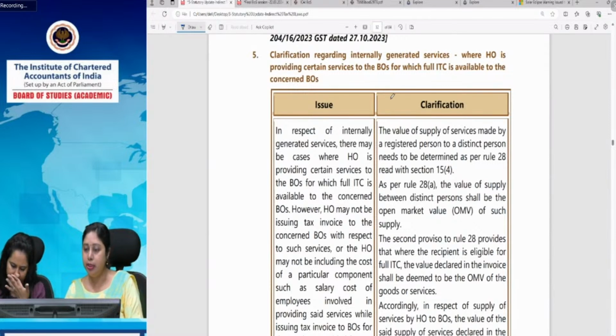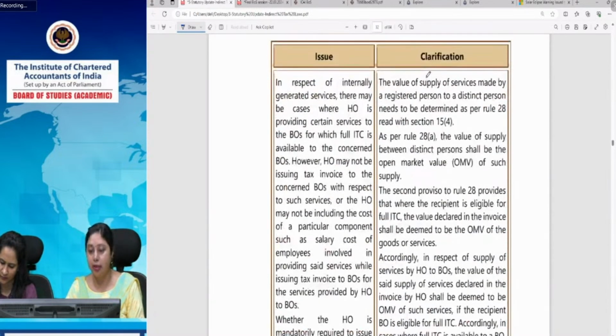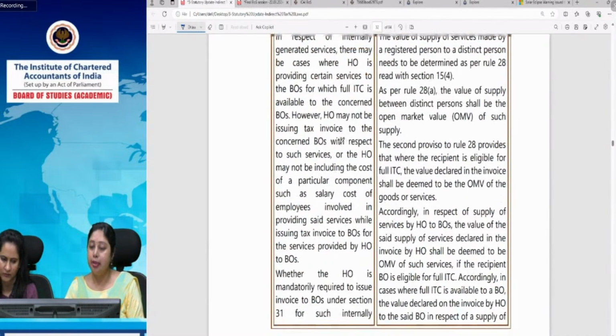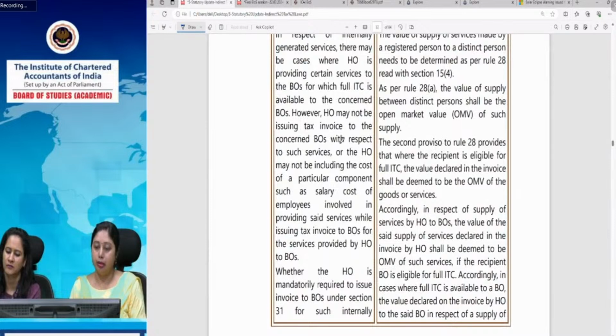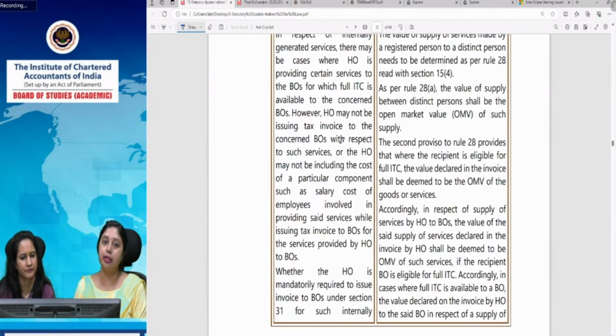Now we come to the next, which is internally generated services, where the head office is providing certain services to the branch office for which full ITC is available. Again, we have to go to Rule 28 only for this purpose. Now, there can be a case where the head office is providing certain services to the branch office, and the branch office is eligible for full ITC. Now, if we see Rule 28